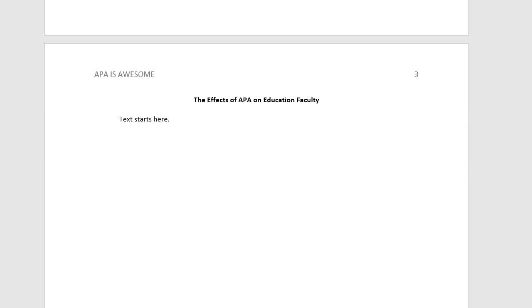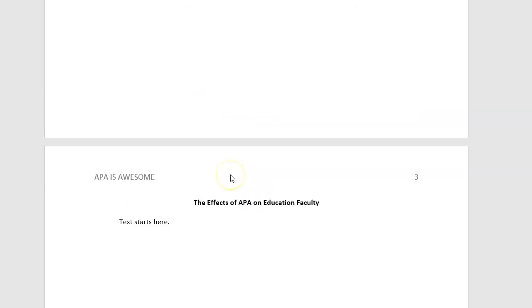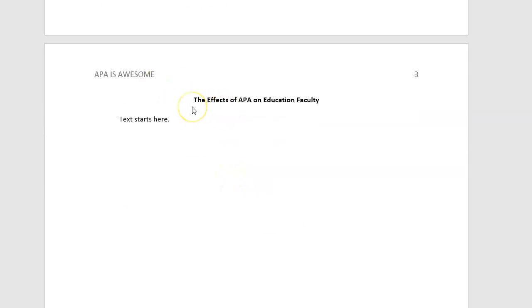Now we're to the body of your paper. At the top of your paper, you're going to put the full title of your paper that you had articulated on the first title page, and you're going to list that exactly the same here. So again, bold, all the major words are capitalized. And then you're going to start with the text of your paper. In a few minutes, I'm going to talk a little bit more about heading levels within your paper.